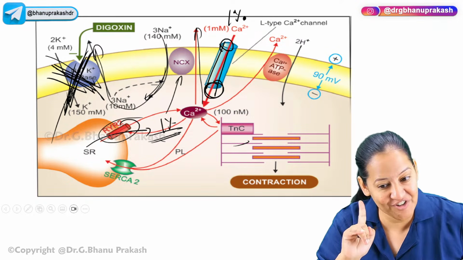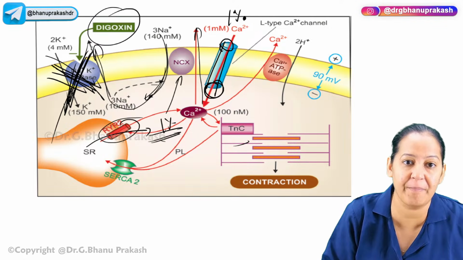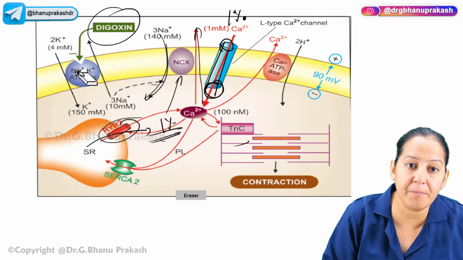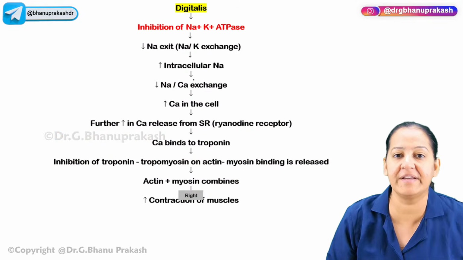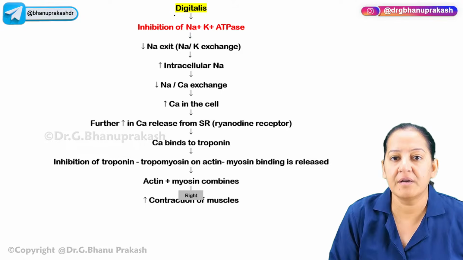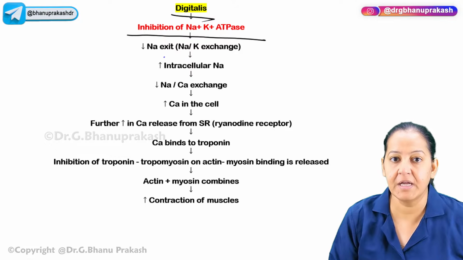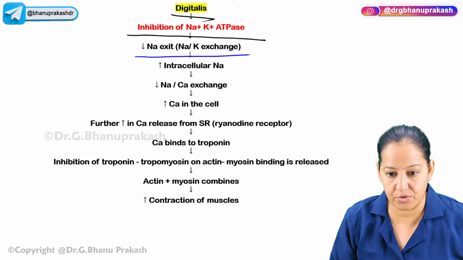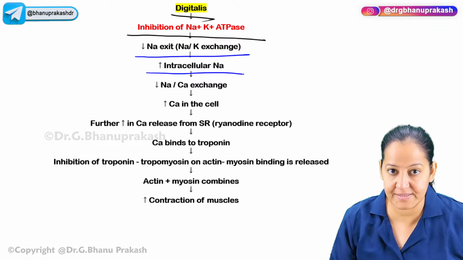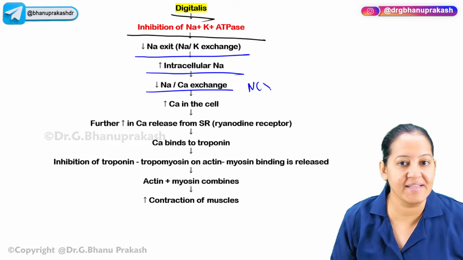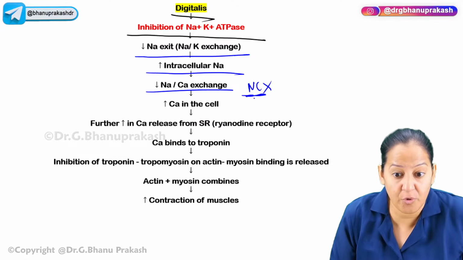So what is the mechanism of action of digitalis? Digitalis is one of the inotropic drugs. It blocks the sodium potassium ATPase transporter. So what does the digitalis do? Digitalis inhibits the sodium potassium transporter present on the cardiac myocyte. So sodium cannot exit out. So intracellular concentration of sodium will rise. So NCX will not function. NCX will not take the calcium out because sodium is already high inside.